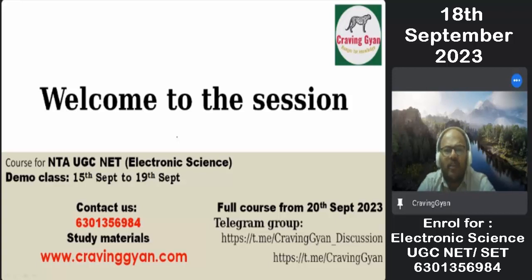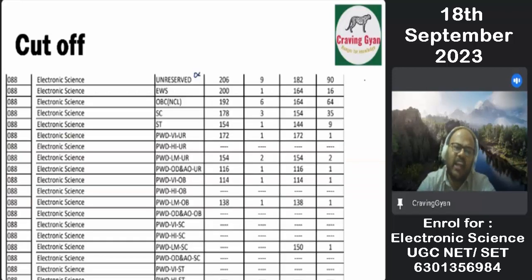If you are strictly preparing for the UGC NET exam, the first thing is to know the previous year cutoff. The previous year cutoff for JRF was 206, and out of 2000 plus candidates, only 9 were awarded JRF. So we have to think that we will be one among those 9. This should be our vision.